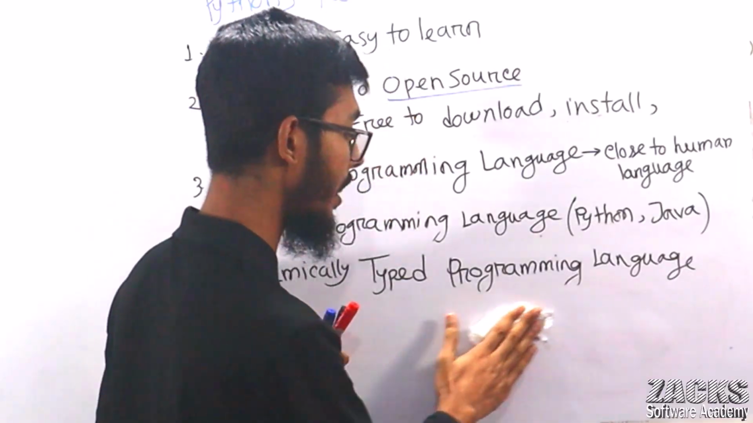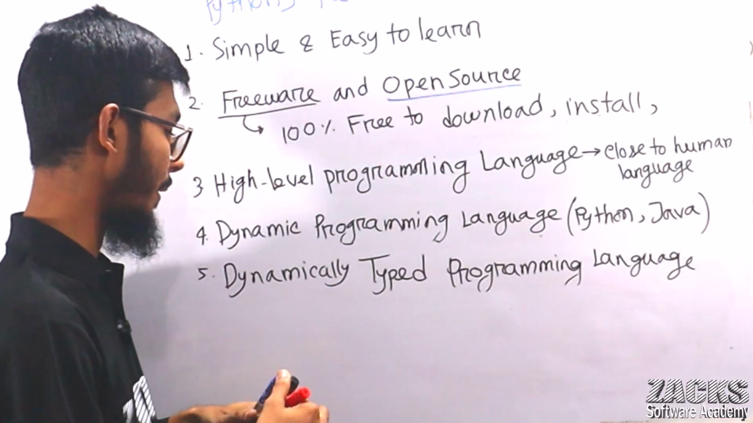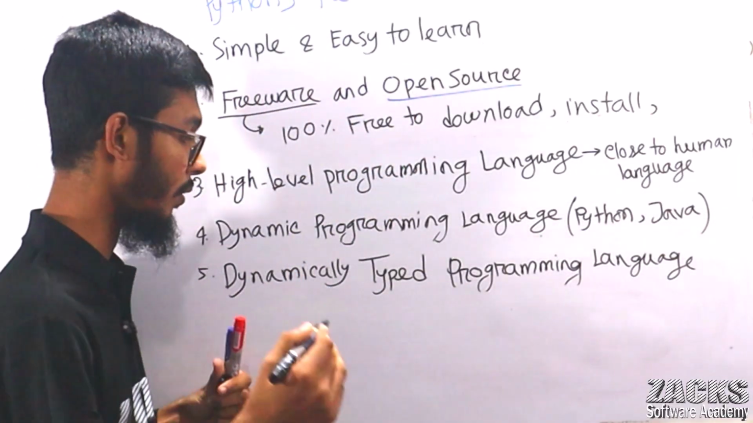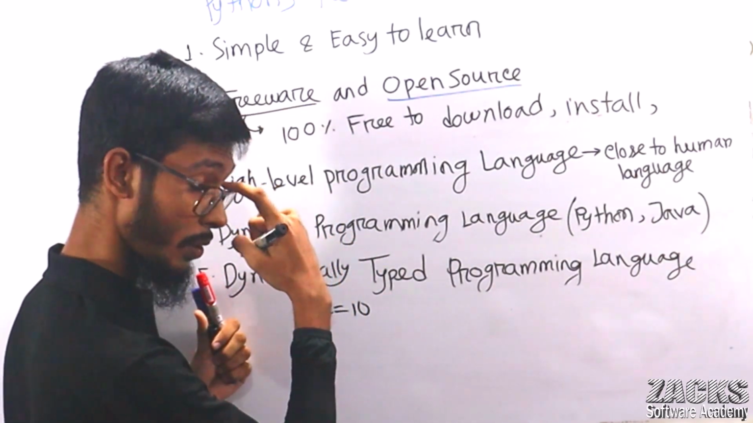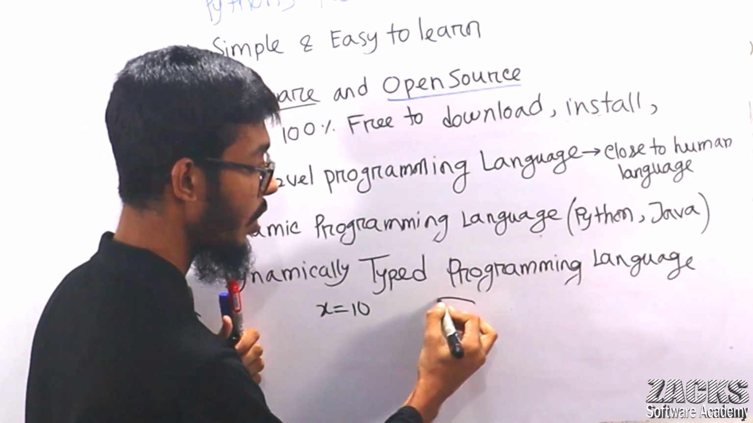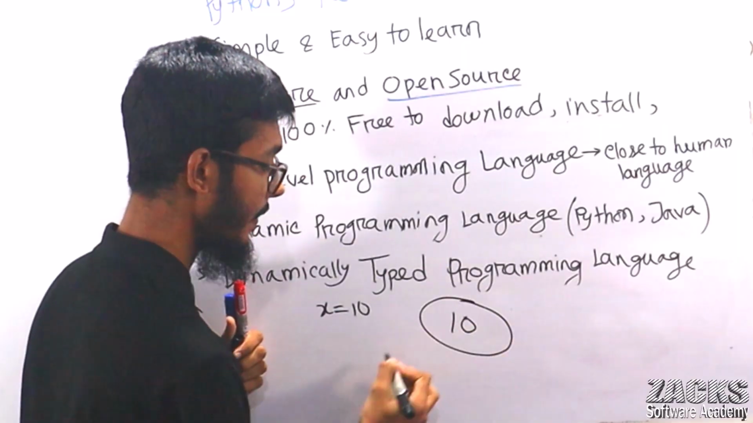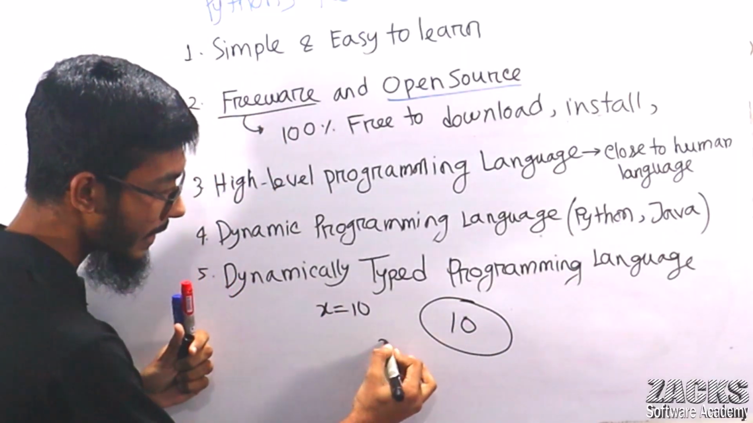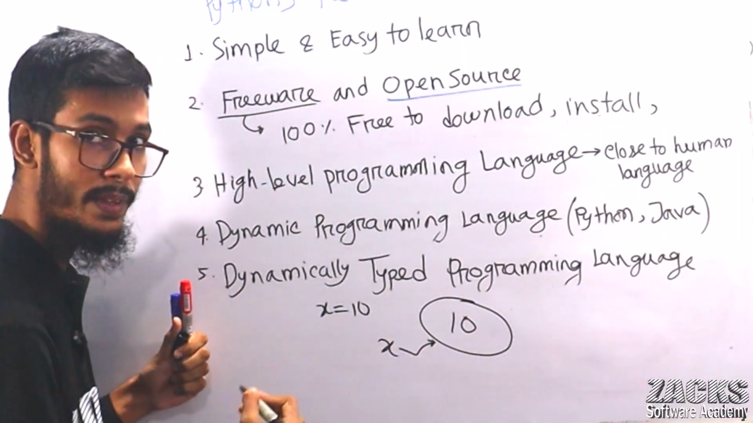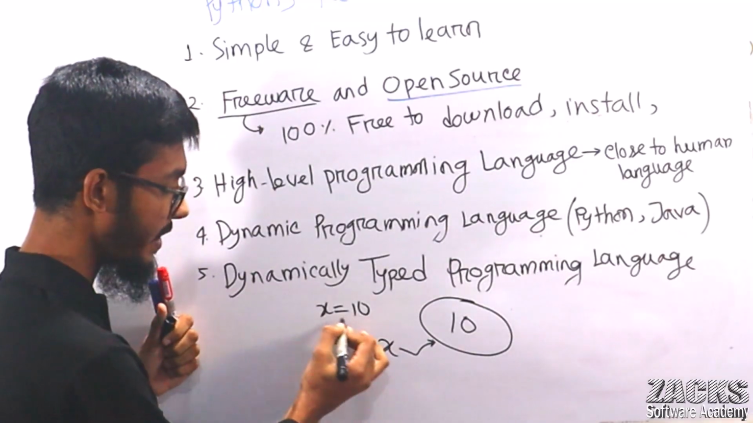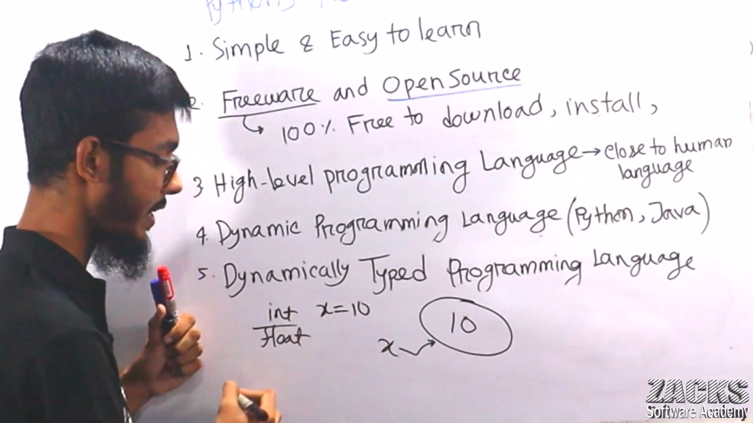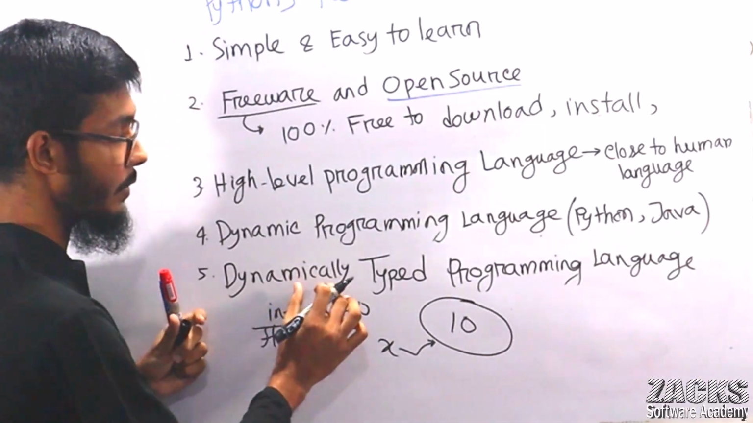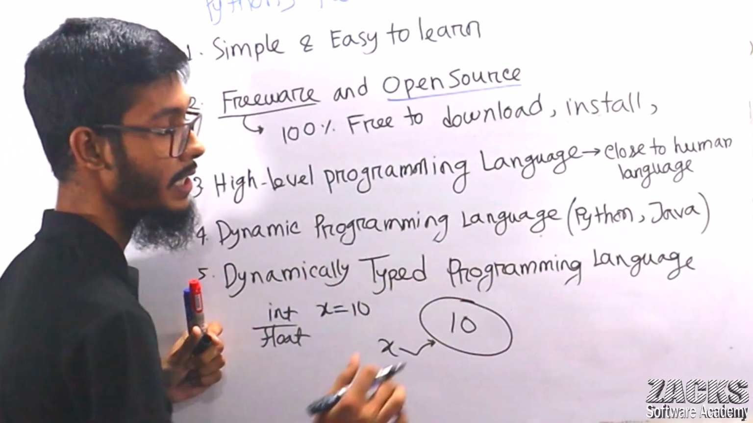But what about Python? Sir, in Python, you can directly write x equals to 10. What will happen? One object will be created, like 10, and your x is pointing here. We are not defining a data type like integer or float. So we call Python a dynamically typed programming language.